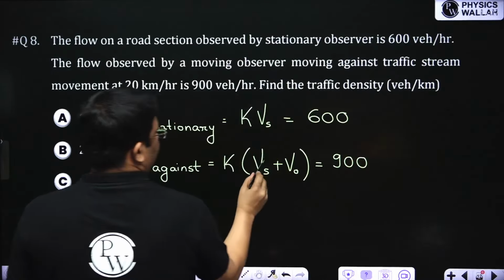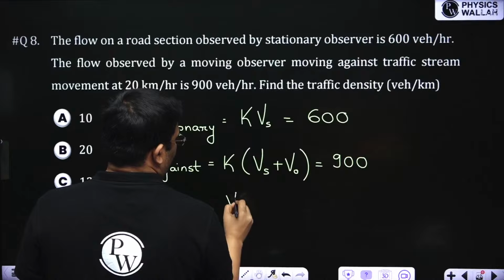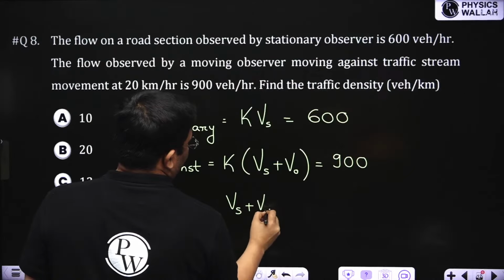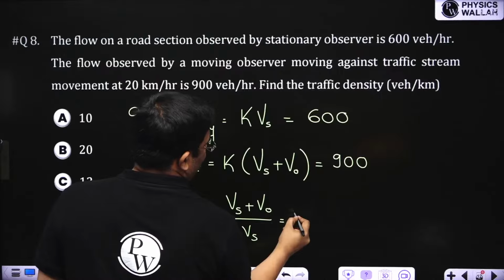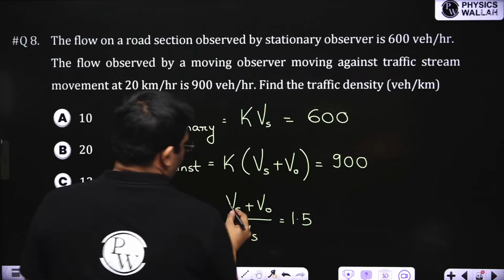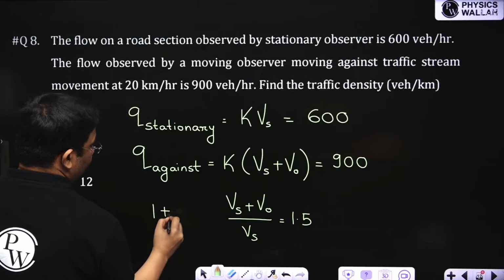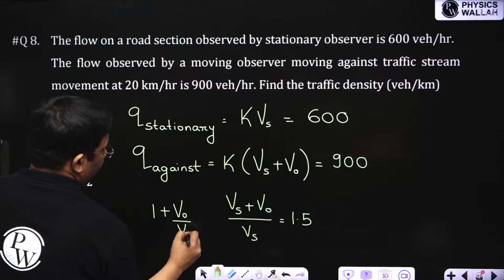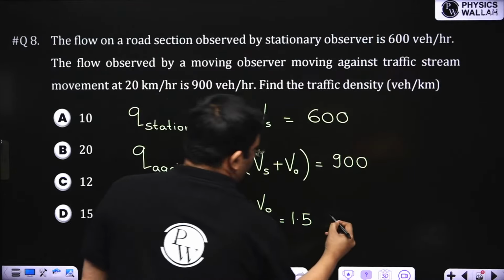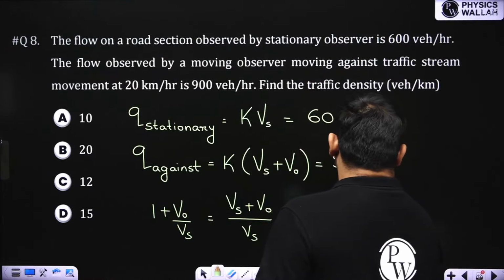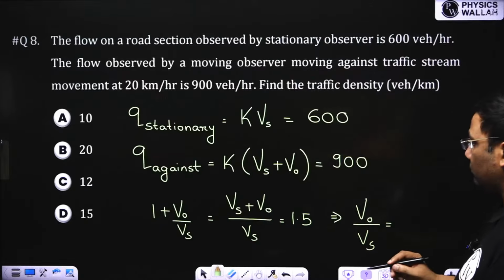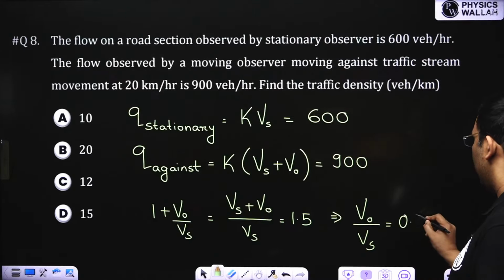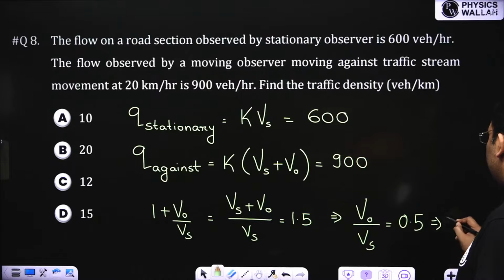If we divide this equation by the first equation, Vs plus V naught by Vs is equal to 900 by 600, which is 1.5. So 1 plus V naught by Vs is equal to 1.5, and from here V naught by Vs is equal to 0.5.